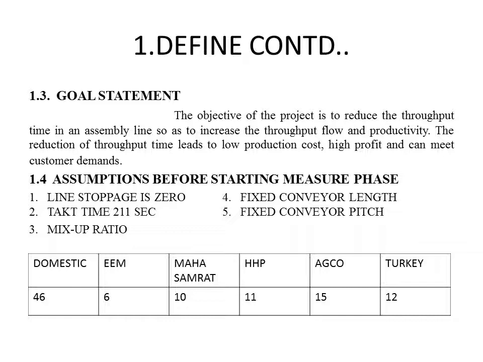Before starting the measure phase, the following assumptions have to be made. Line stoppage is 0, takt time is 211 seconds, fixed conveyor length and fixed conveyor pitch, and the following mix ratio. TAFE produces 300 varieties of tractors, which are briefly classified into domestic, EEM, Maga Samrat, IRHP, Agro and Turkey. In a production line, if 100 tractors are produced per shift, 46 tractors will come under the domestic model, 6 under EEM, 10 under Maga Samrat, 11 under IRHP, 15 under Agro and 12 under the Turkey model.